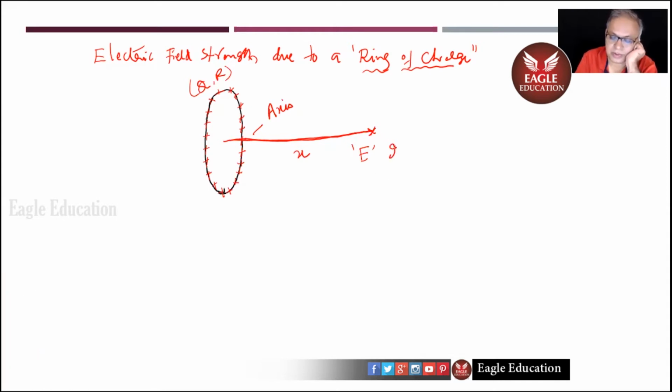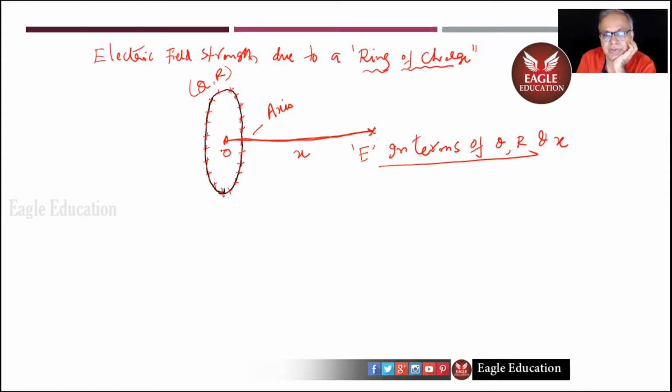This is the center of the ring. I'm reminding you again that we are finding the electric field strength of continuous charge distributions, right?